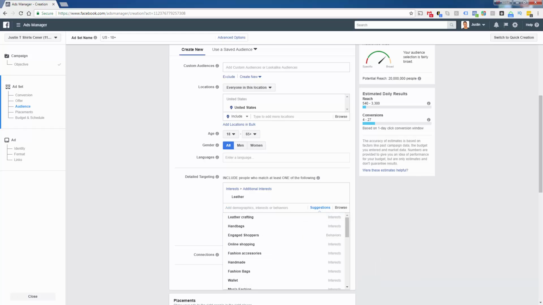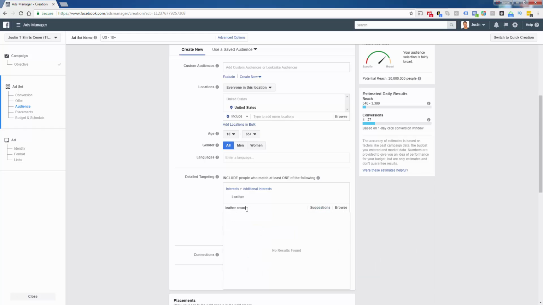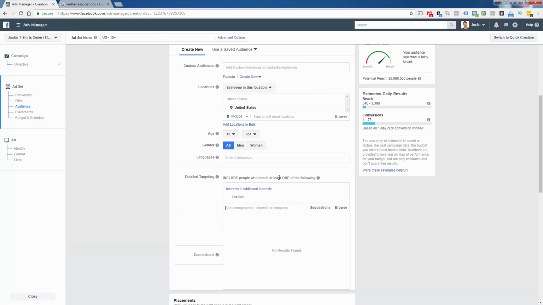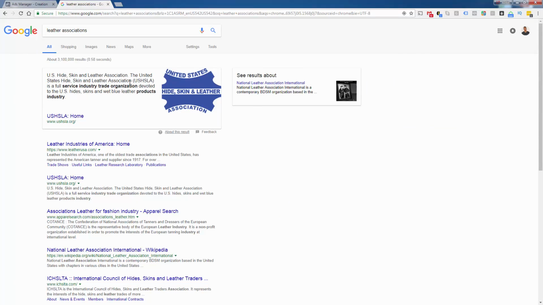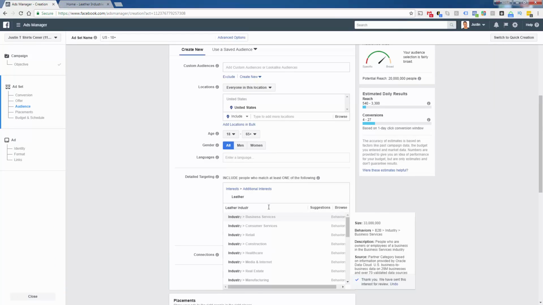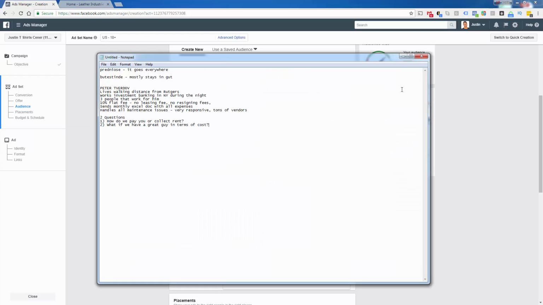So what I'm going to try to build here, and actually let's go over here and go around this circle. Like leather associations, not happening, right? How about leather associations on Google? United States Hide, Skin, and Leather Association. I don't think that's in there. No. I mean, that would be very obscure and probably very small. Leather Industries of America. Let's see about that. No.